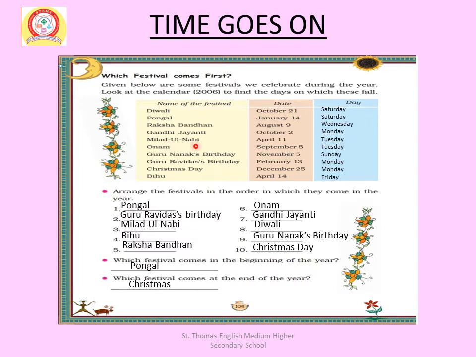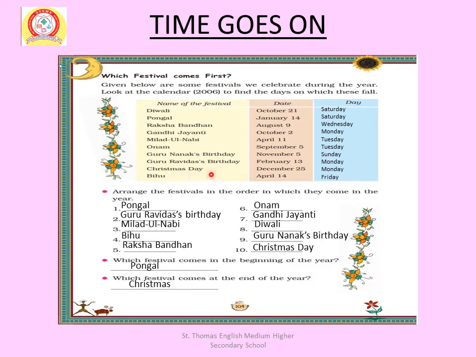Milad ul Nabi, April 11, day is Tuesday. Onam, September 5, day is Tuesday. Guru Nanak's birthday, November 5, day is Sunday. Guru Ravidas birthday, February 13, day is Monday.